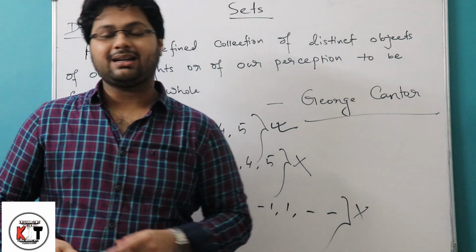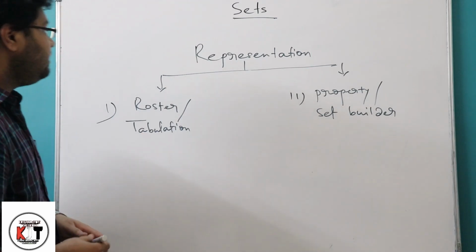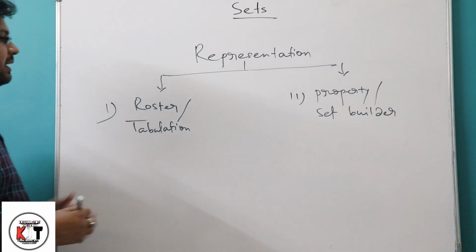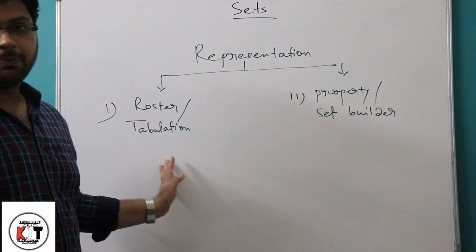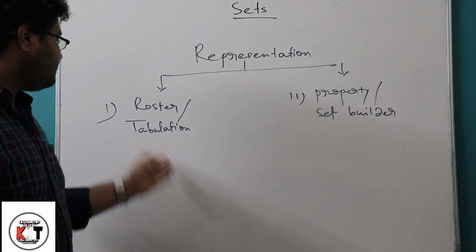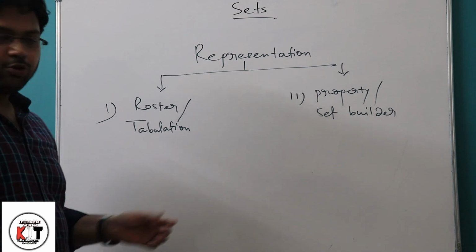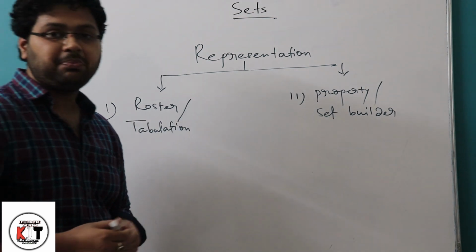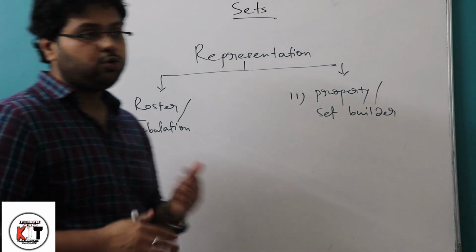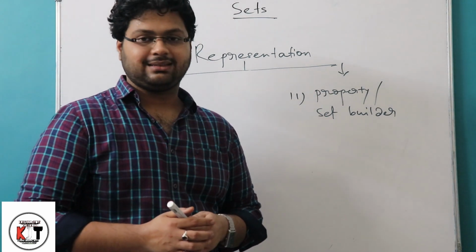Now we need to know what is the representation of a set. Here we can represent a set in two ways. There are two ways for representing a set. The first one is the roster or tabulation method, and the second one is the property or set builder method. Now we need to know the difference between these two methods.